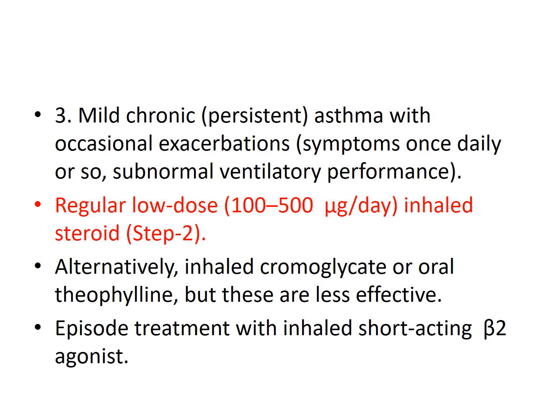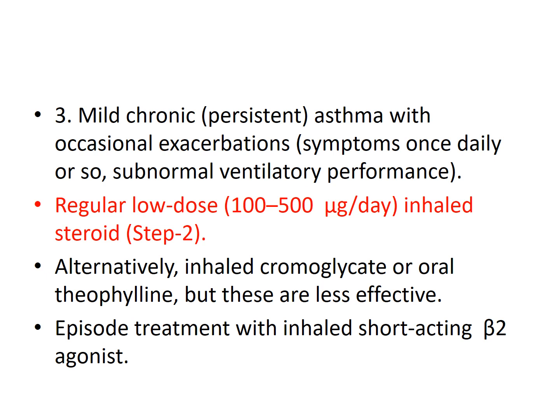Alternatively, we can use chromoglycate or oral theophylline, that is methylxanthines, and chromoglycate is a mast cell stabilizer. Both can be used alternatively, but these are less effective as compared to the steroids. Episode treatment with inhaled short acting beta 2 agonist is obviously suggested.